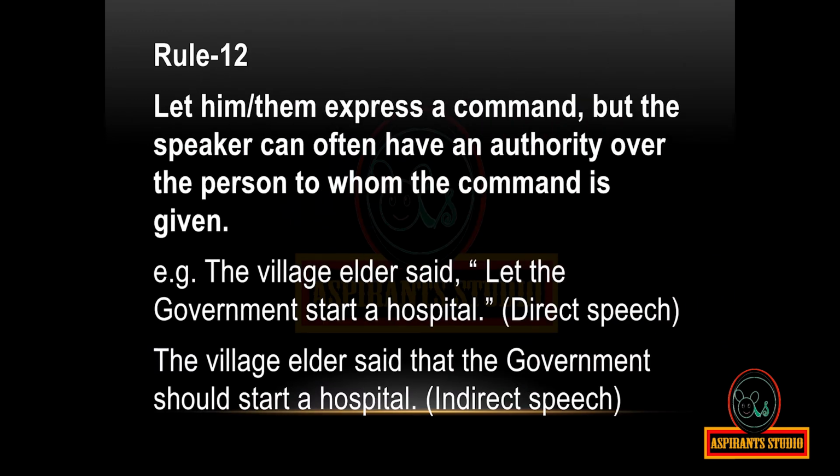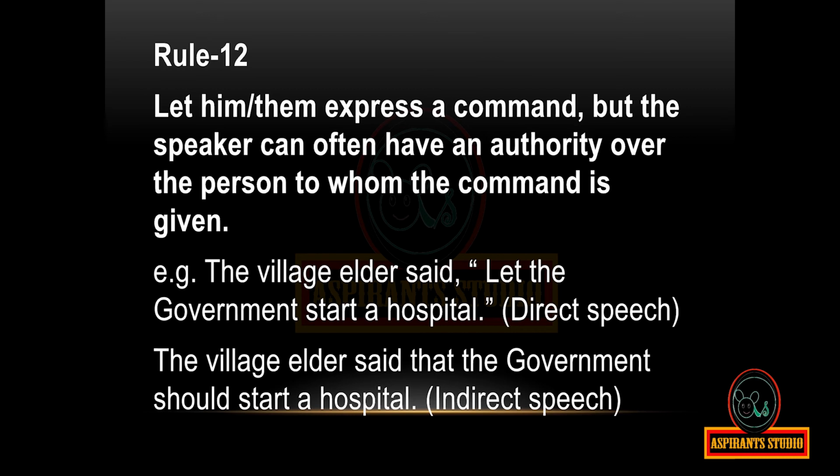Rule 12. "Let him" or "let them" express a command, but the speaker often has authority over the person to whom the command is given.